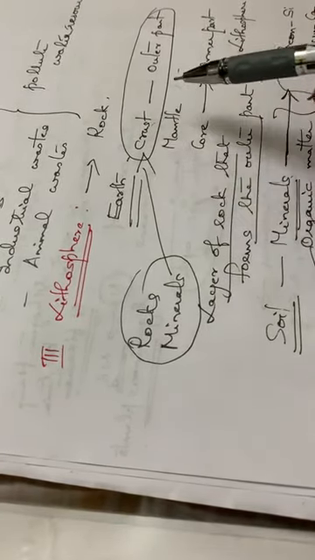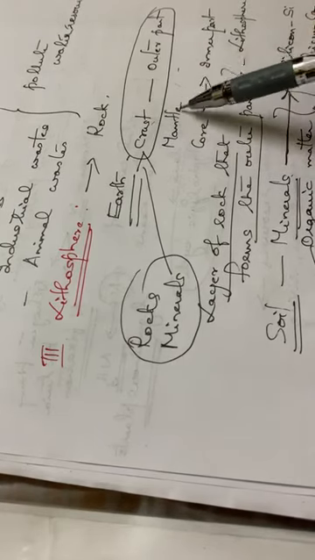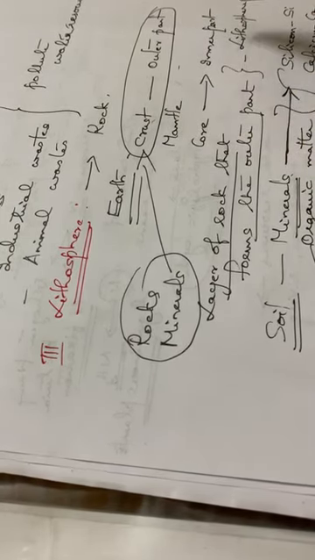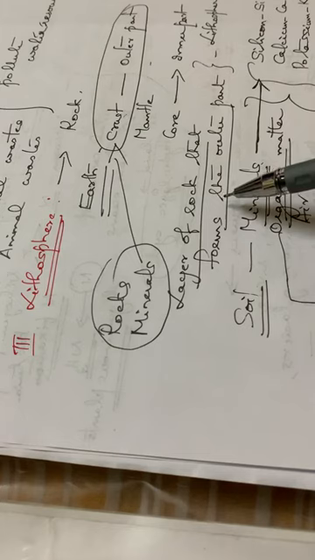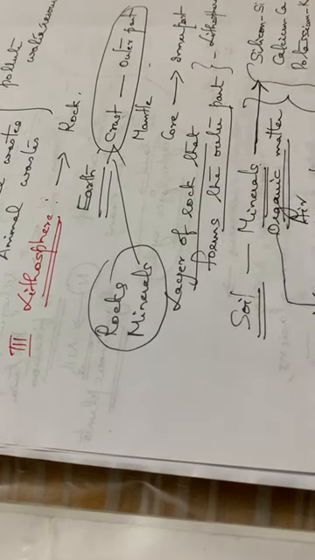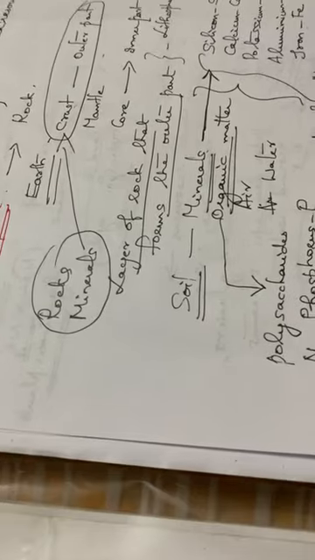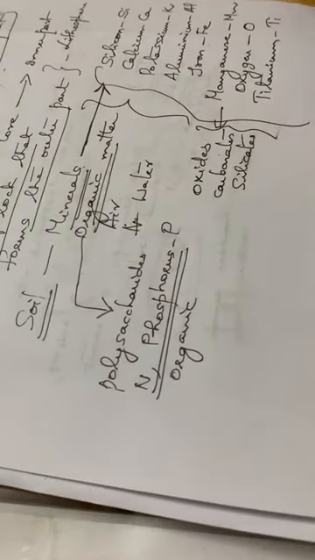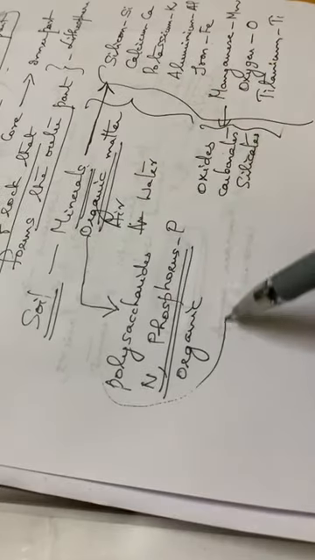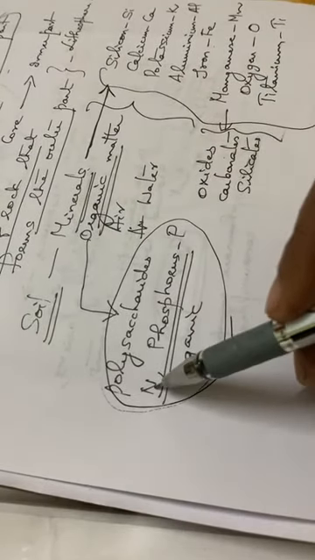So the lithosphere deals with rock. The Earth has three different layers: the crust, mantle and core. Crust is the outer part, core is the innermost part, and the crust part comes under the lithosphere. That means it has rocks as well as minerals, and we can define lithosphere as the layer of rock that forms the outer part. Soil consists of minerals, organic matter, air and water. Minerals means such elements or their compounds. Organic matter includes polysaccharides and organic compounds of nitrogen and phosphorus.